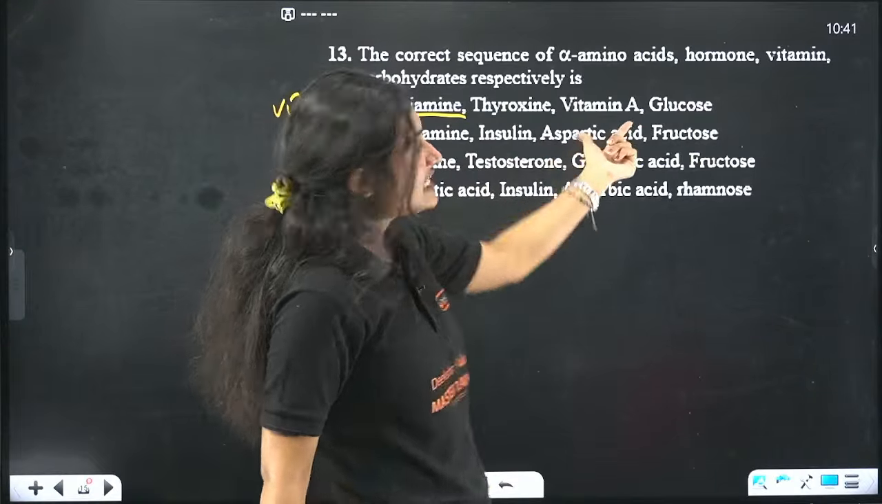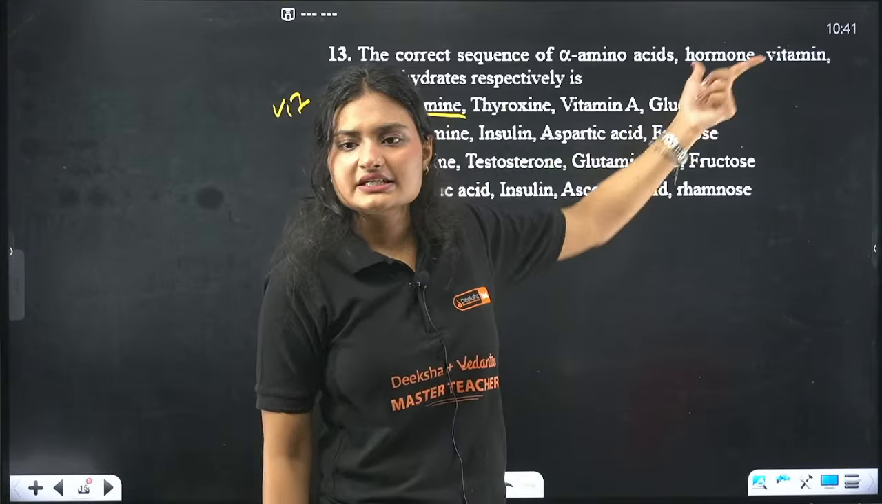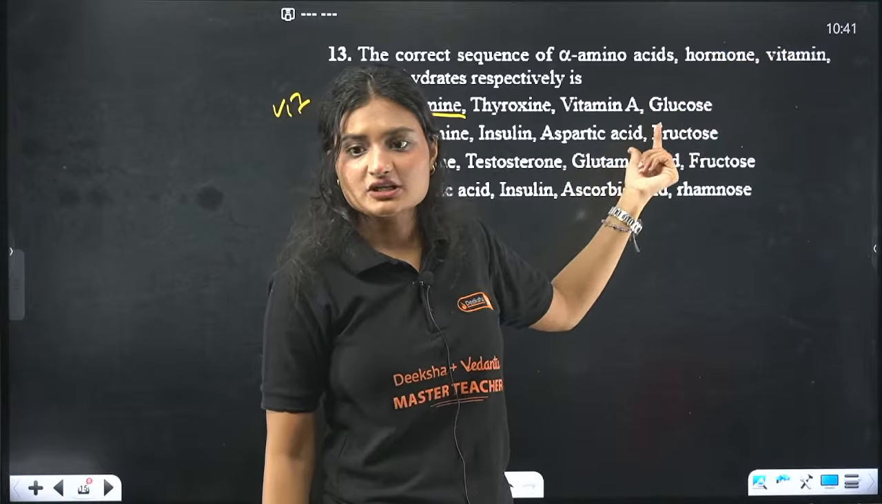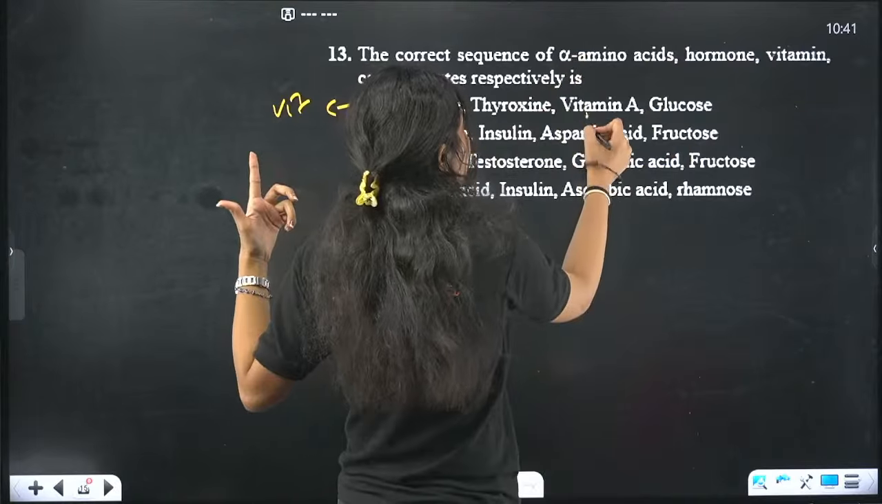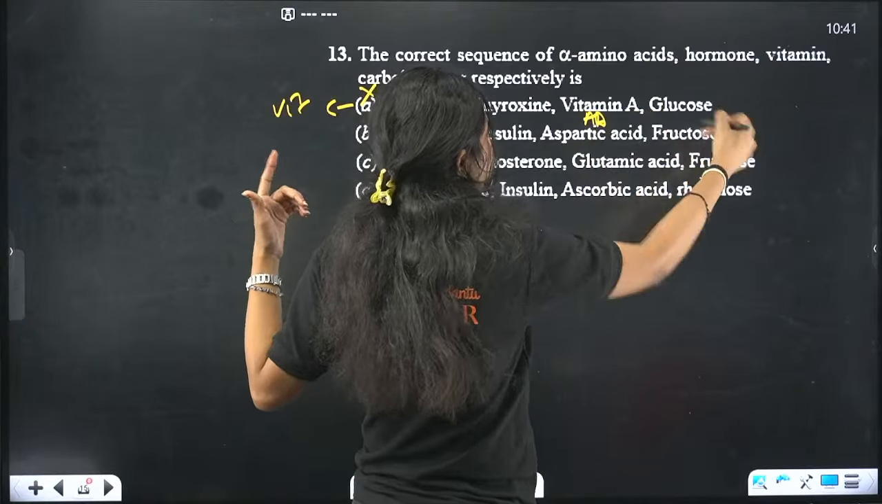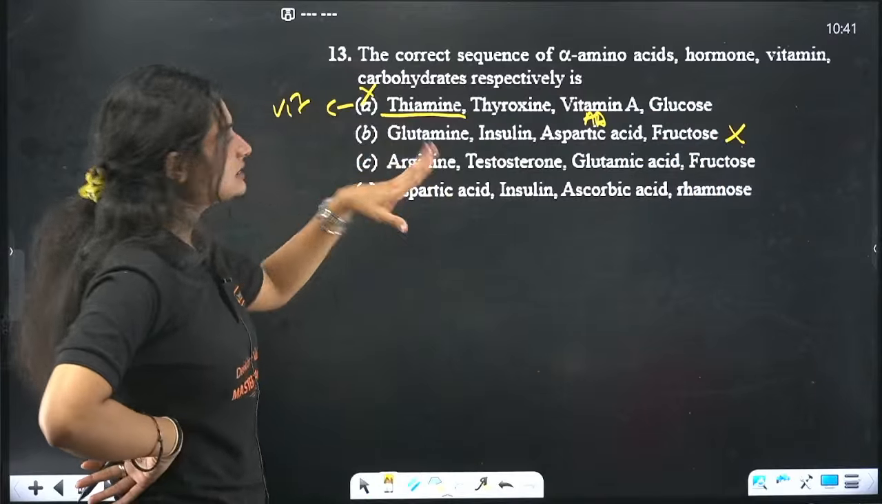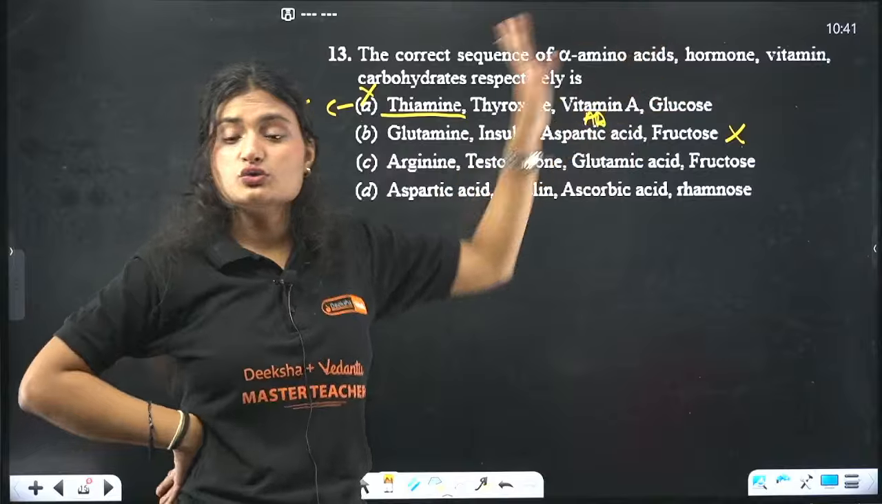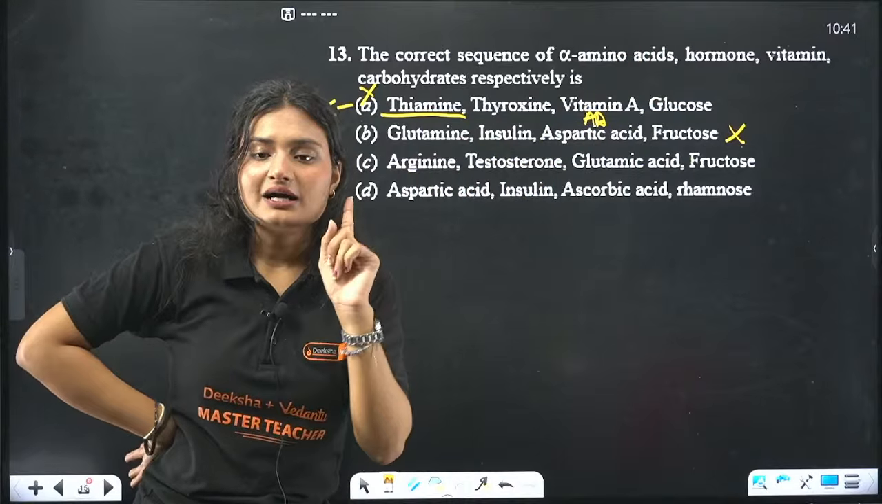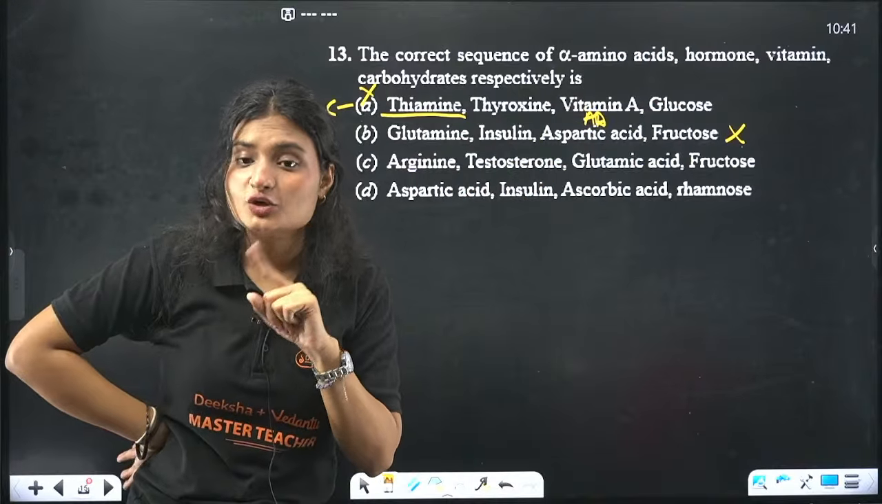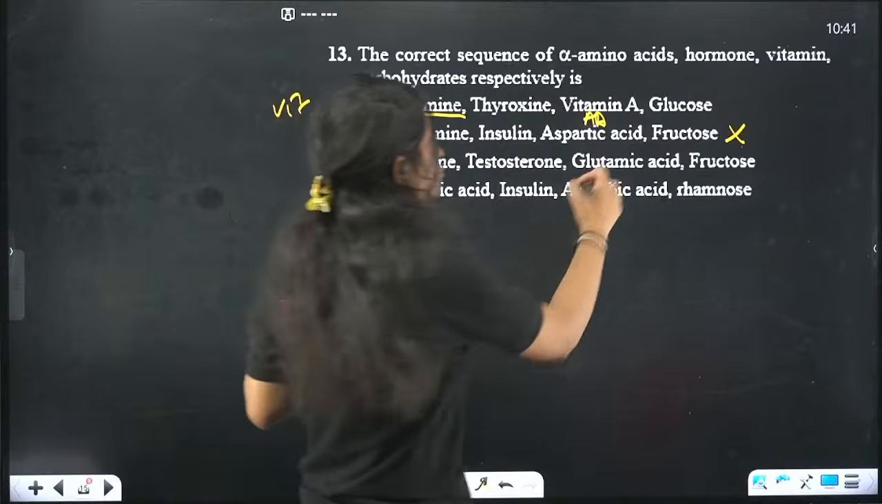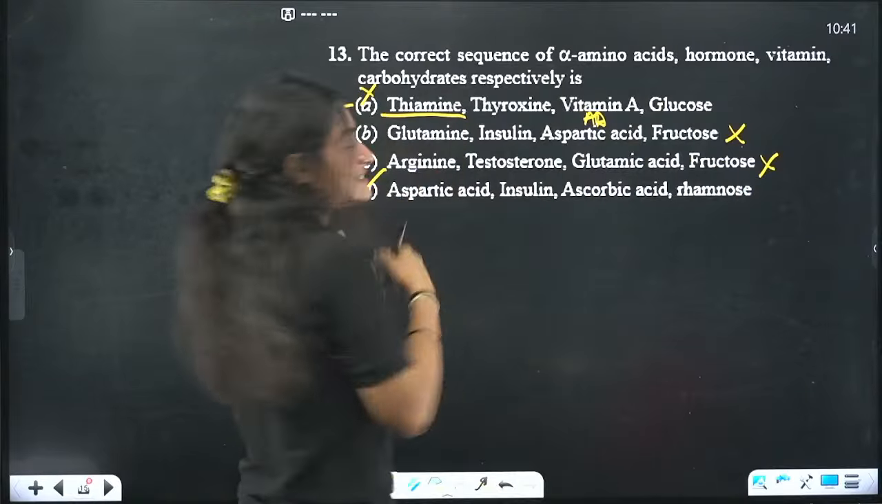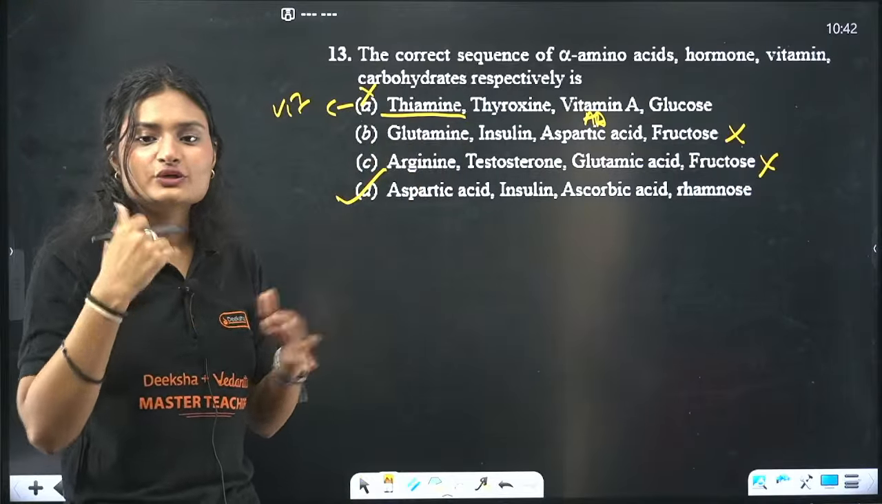Aspartic acid is an amino acid, it is not a vitamin. So that's obviously incorrect. Arginine is an amino acid. Testosterone, we know. Glutamic acid is also an amino acid, not a vitamin. So again this is incorrect. So obviously this is your correct answer. Again, hit and trial.